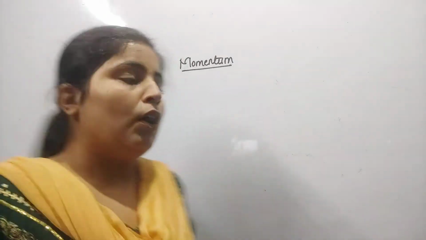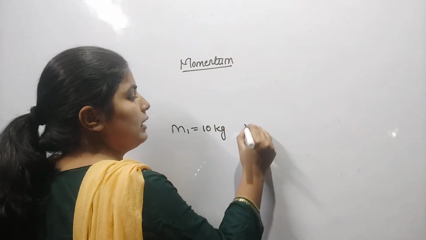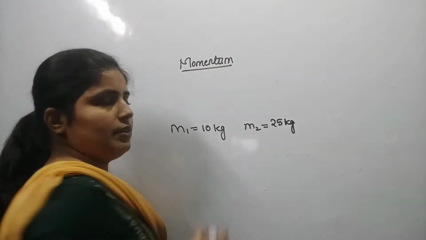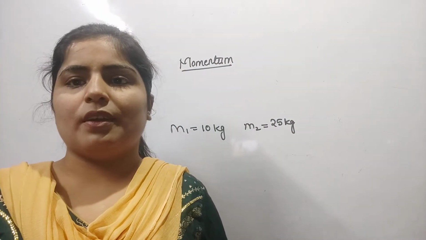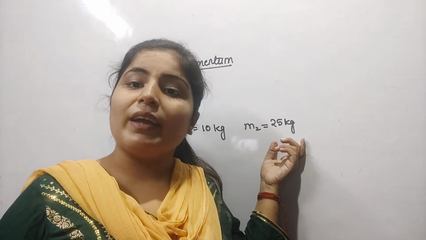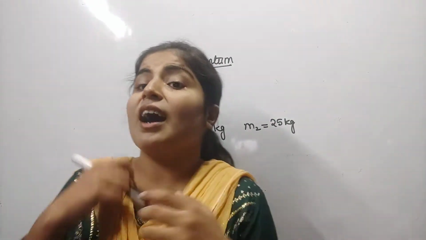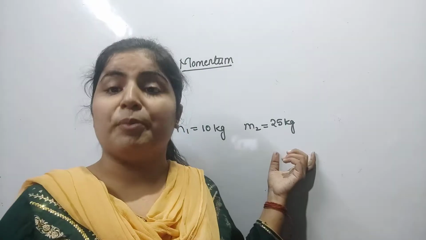Suppose two balls are coming having different masses, one having 10 kilogram mass and the other having 25 kilogram mass. Which one will require more force to stop? Of course, your answer will be 25 kilogram. Why? Because it has greater quantity of motion. It has higher ability to move. So we can say that it has higher momentum.